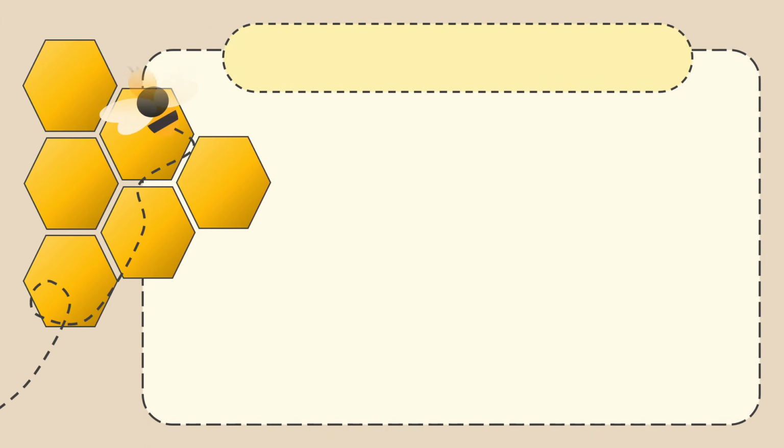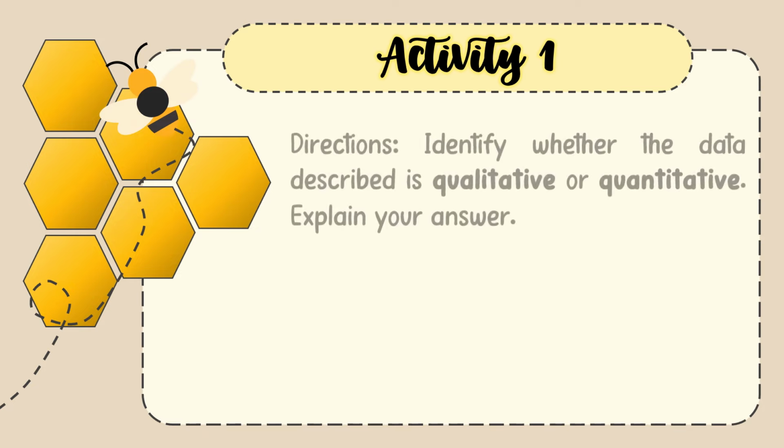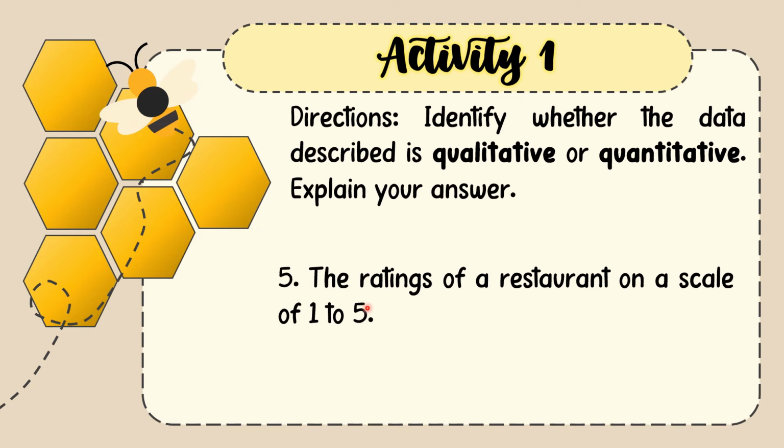Now let's have numbers 5 and 6. For number 5, the ratings of a restaurant on a scale of 1 to 5. Now, the data asked for number 5 are ratings, and the ratings here are represented by numbers 1 to 5. When you represent data in numerical form, that is already quantitative data.